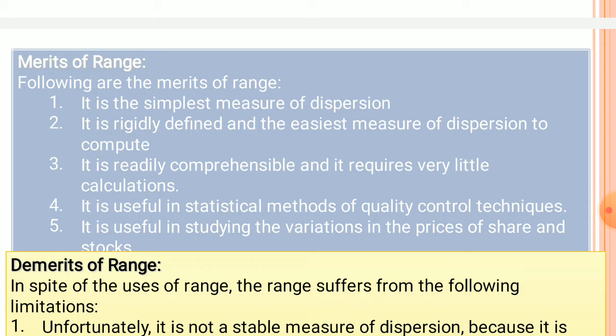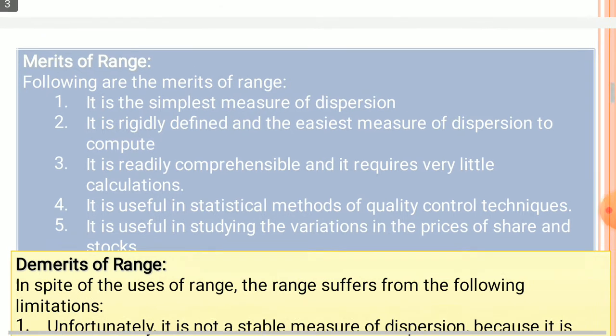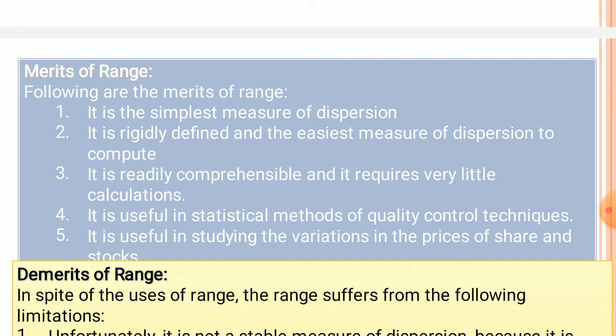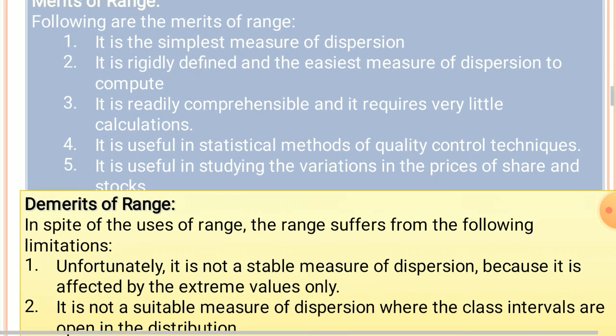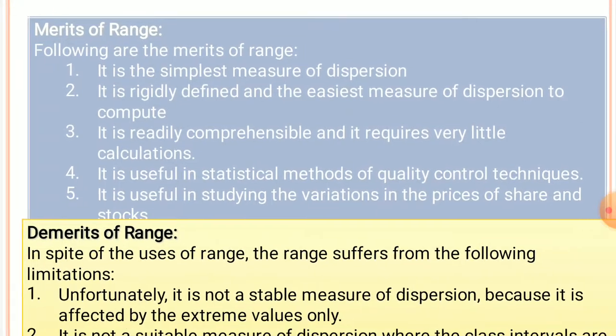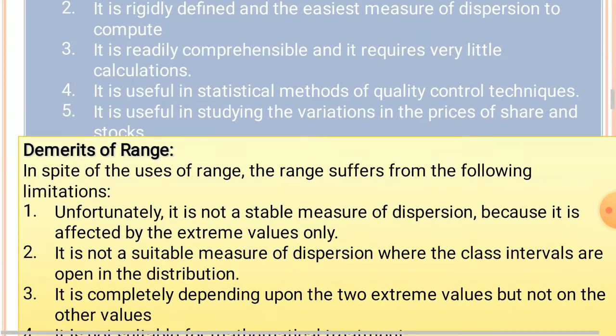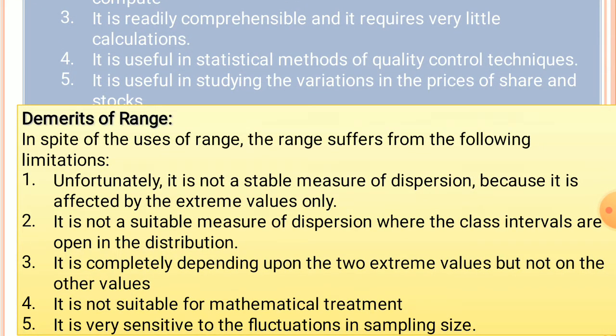So therefore these are the various merits or the advantages of the range. So there are merits of the range, but in spite of these merits, we can see some sort of demerits of range.